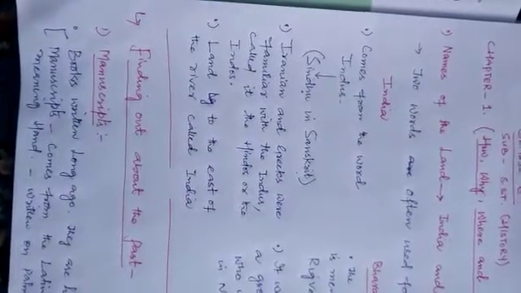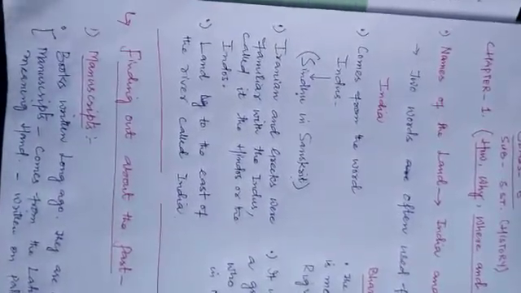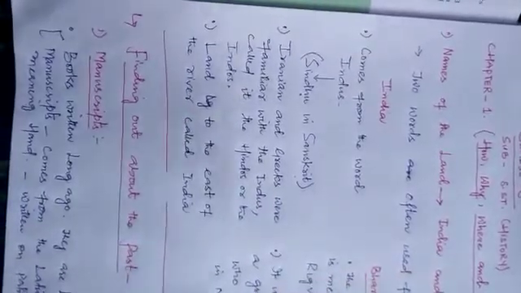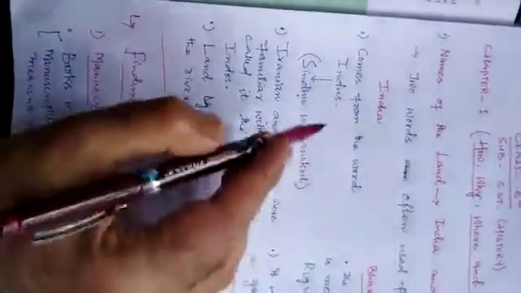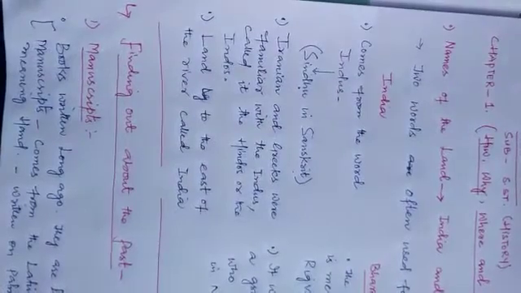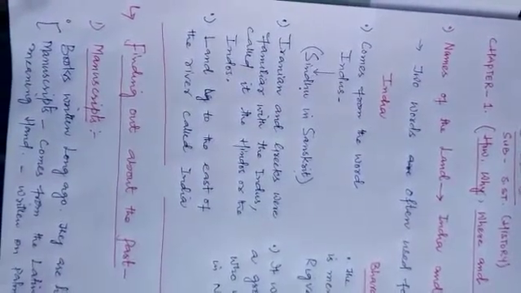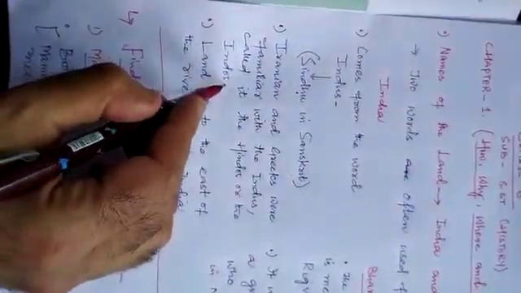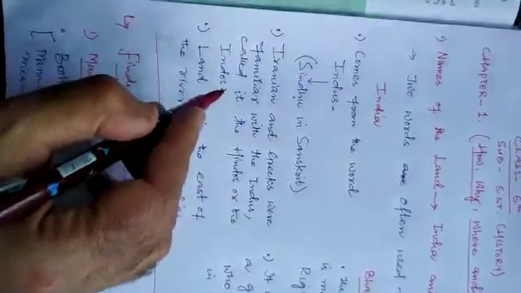When they came to India, they had to cross this very river, the Indus river. But they did not call it by the name of Indus.